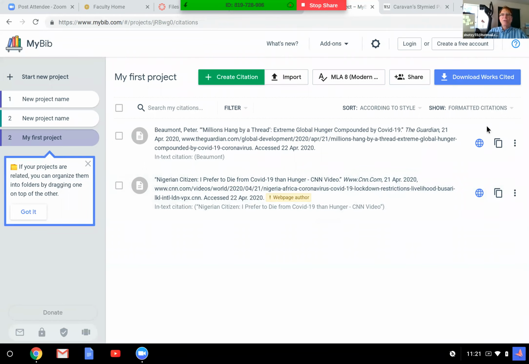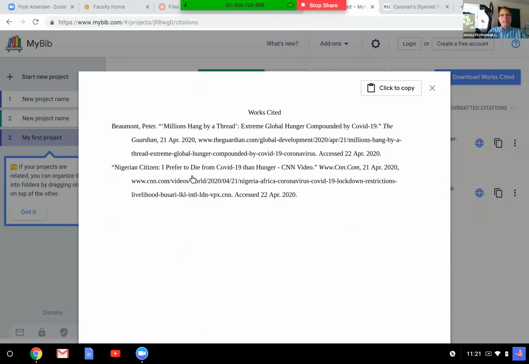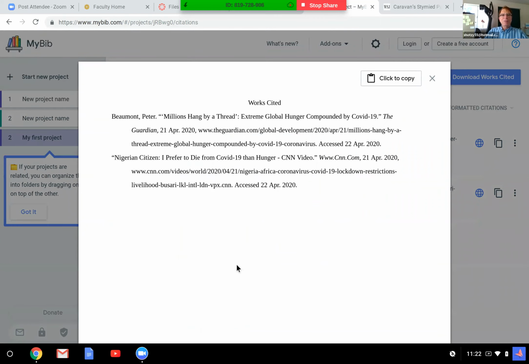So I go download Works Cited, and again, I'm just going to copy and paste it. I put it there, and here it is. But something that's different about this one is that this one starts with the article title. And what that means is that the article title is what I'm going to have to put for my in-text citation. It's starting with that. So I have to use that. And again, I would click to copy, and it would go into my paper.